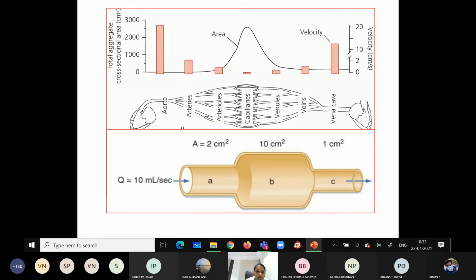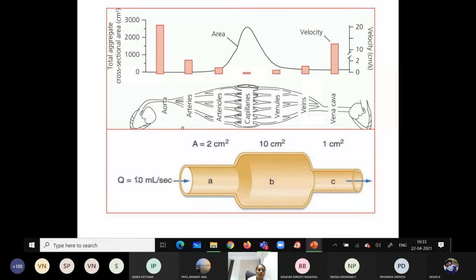Right, 5 what? What is the unit? 5 centimeters per second. Very good. 5 centimeters per second at A.